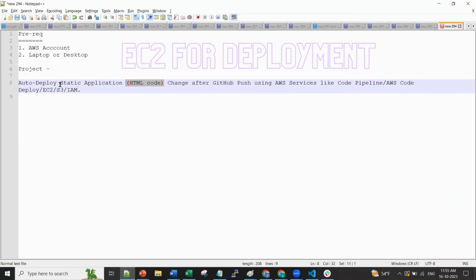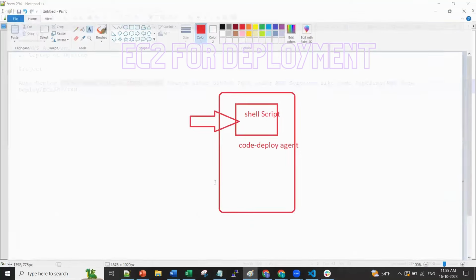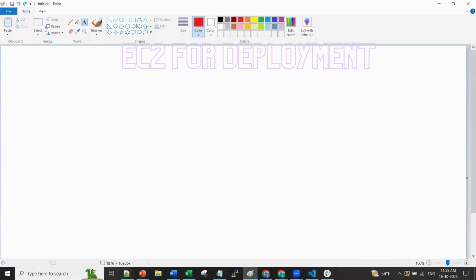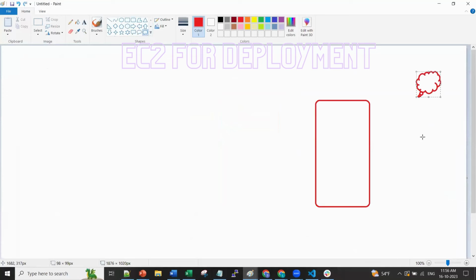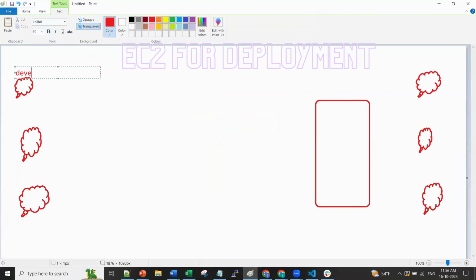Now, this kind of static application, HTML code, we need to deploy to where? So let me draw this. I'll quickly do this. Most of you might already know because you might have done the shell scripting class, but let me just explain quickly. In your company, there will be a website. There will be customers. Then there will be developers who will be developing the code. There are developers, there are customers, and there is a server, nothing but a computer.